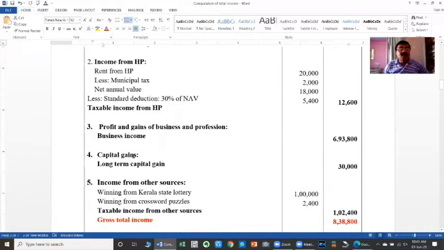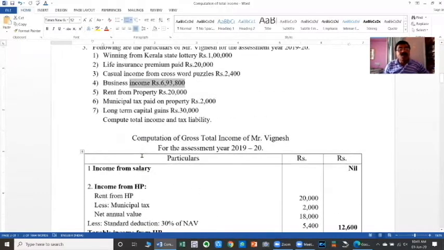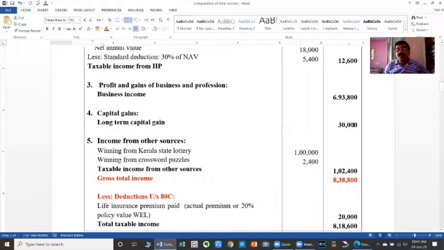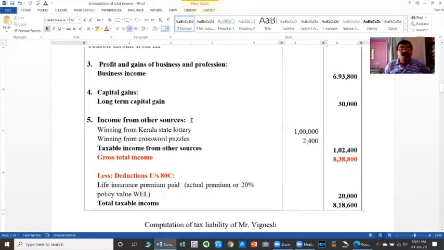The fourth head is capital gains. Here also, the capital gains are given directly in point number 7, called long-term capital gains. The long-term capital gains are rupees 30,000. Next, and the last head of income is income from other sources. Income from other sources includes winning from state lottery. It is not the net amount, it is the gross amount given. Therefore, we take it directly as 1 lakh, and winning from crossword puzzles is 2,400.